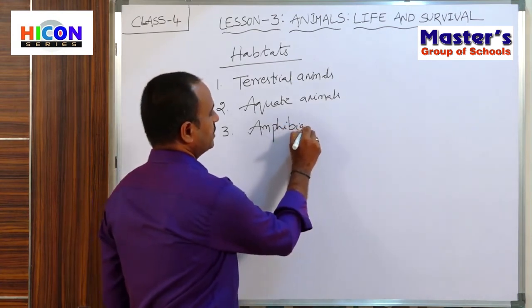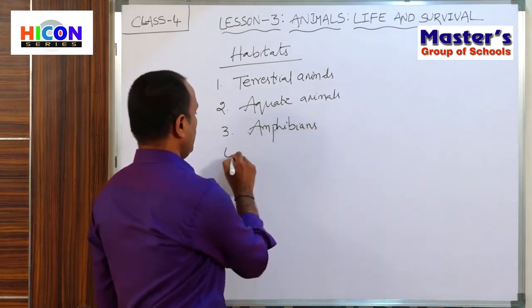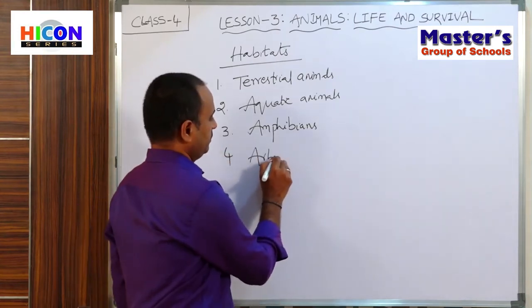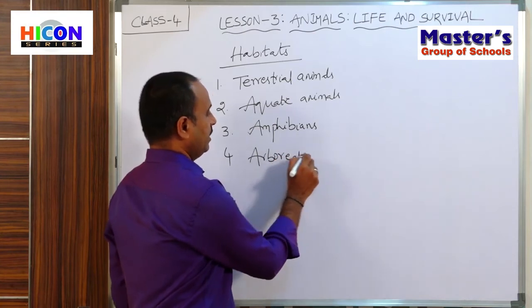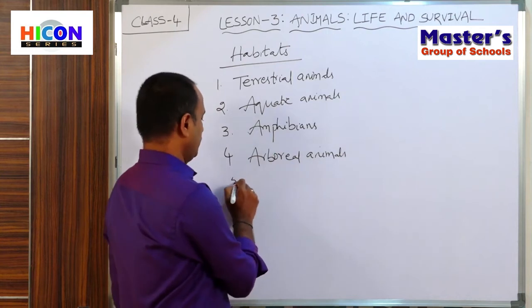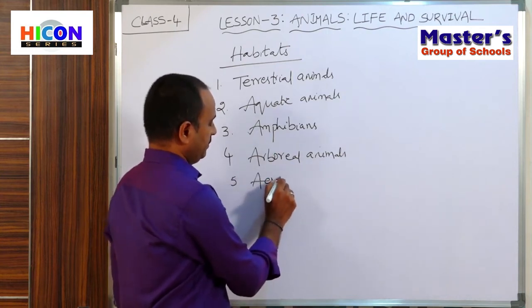The fourth type of animals are arboreal animals. And the fifth type of animals are aerial animals.